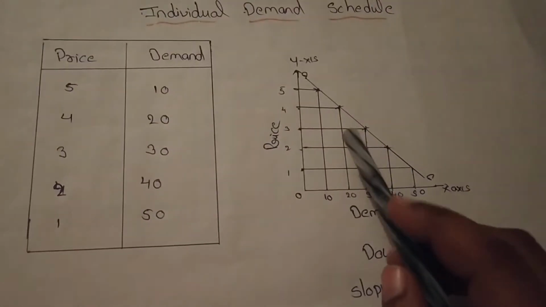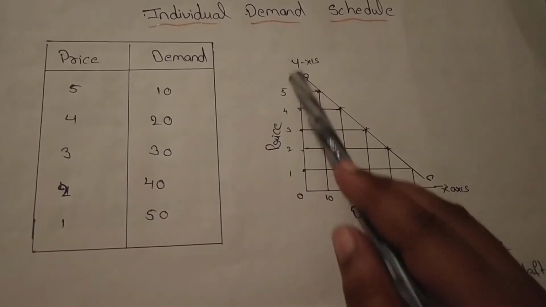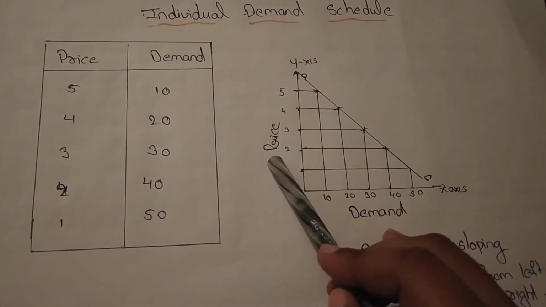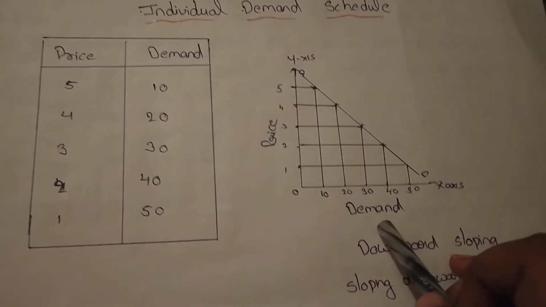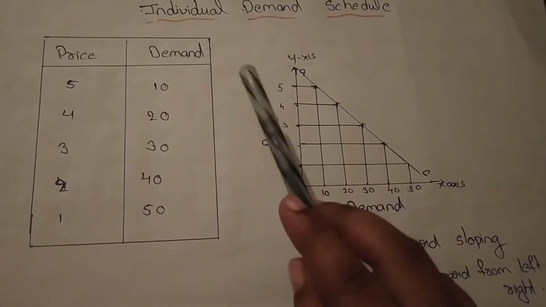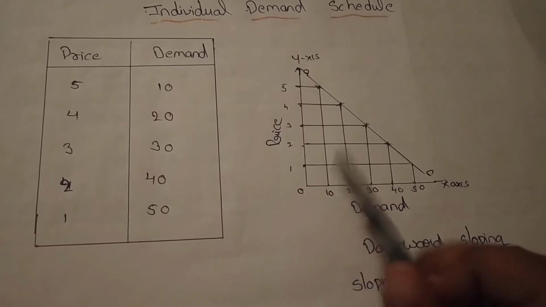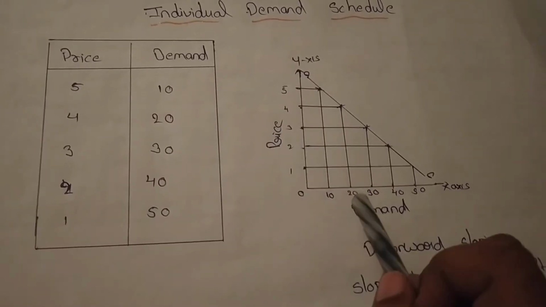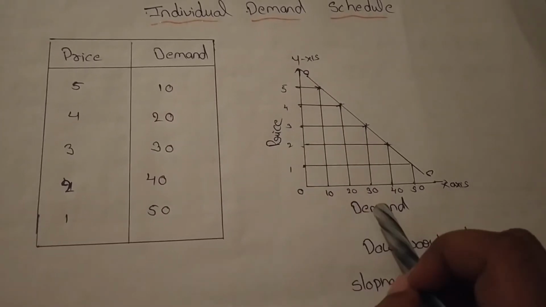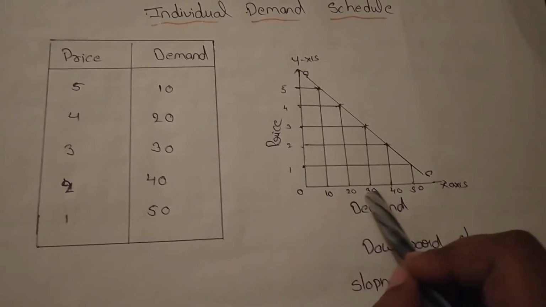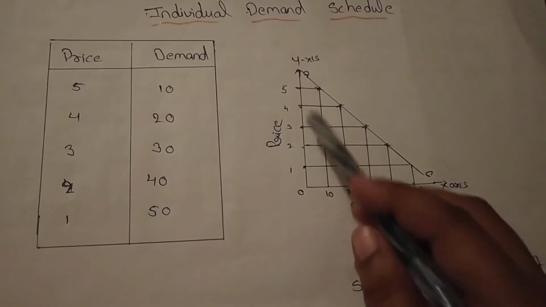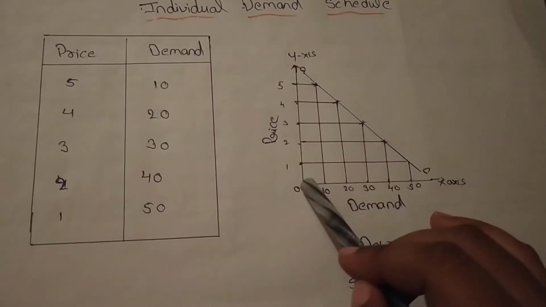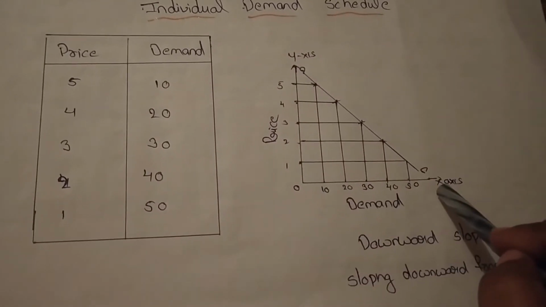So, let's see it in a graph. On the y-axis, we have price, and the x-axis shows the demand. So when the price is 5, he purchased 10. Price is 4, purchased 20. Price is 3, purchased 30. Price is 2, purchased 40. Price is 1, he purchased 50 quantities. So it shows that when the price decreases, the quantity demanded increases.